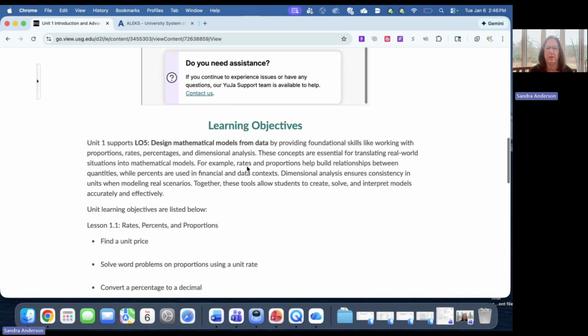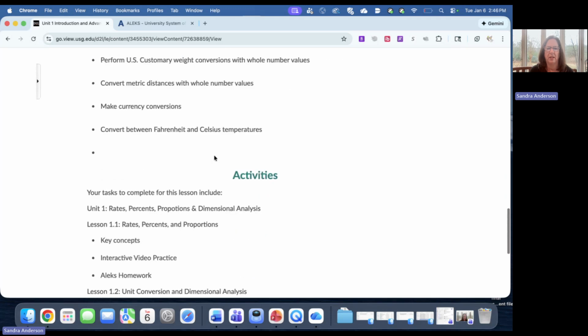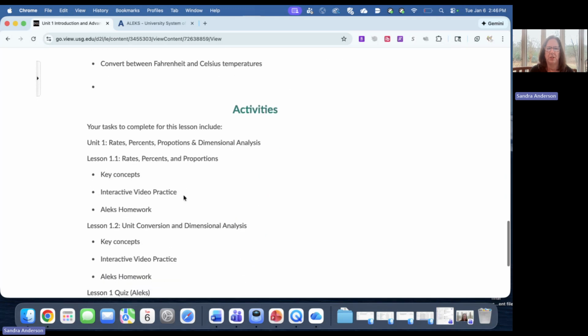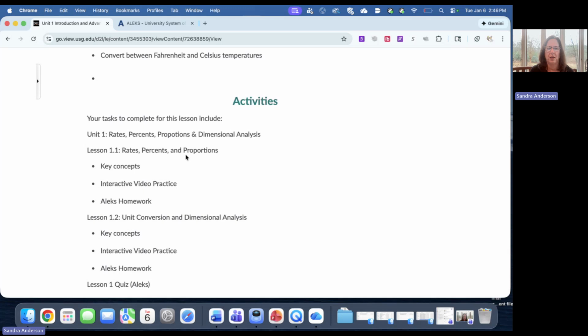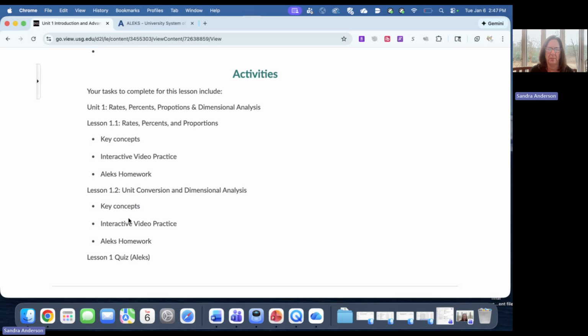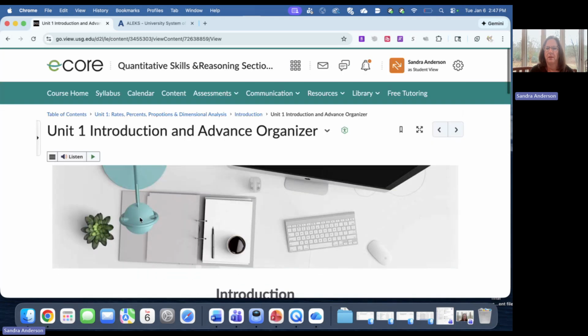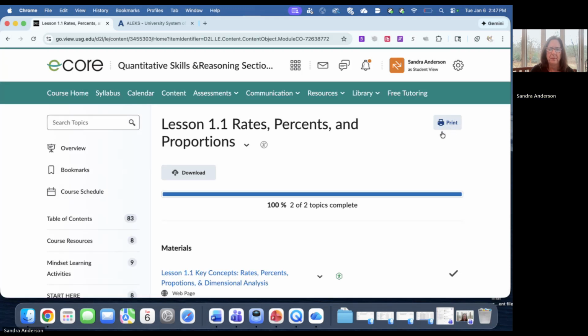There's actually a video there when you go in, tells you everything that's going to be covered and what activities you are to do. So for Unit 1, you'll do Lesson 1-1, there are key concepts, interactive video practice, and then your ALEKS homework. Same thing for 1-2, and then a quiz for Unit 1. Each unit is set up in that same manner.